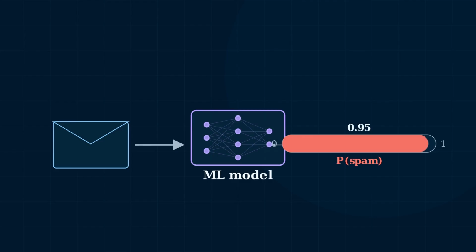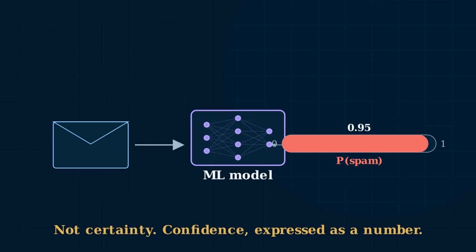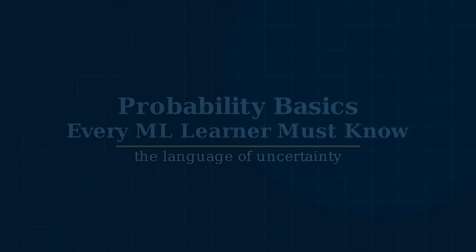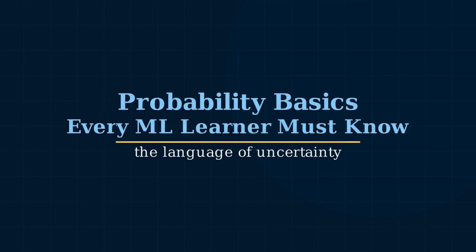Here is an email. The model reads the words, the links, the sender, and the formatting. And instead of saying, "This is definitely spam," it says, P of spam given email features equals 0.95. That number is the doorway into this chapter. Machine learning is not only trying to be right, it is trying to measure how likely something is, given what it knows.